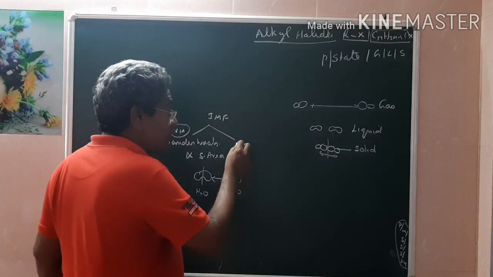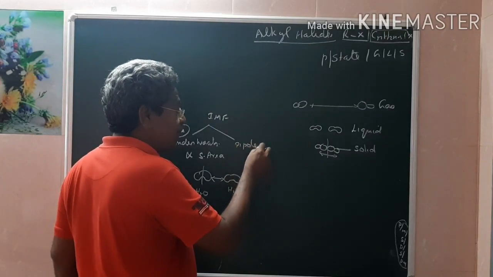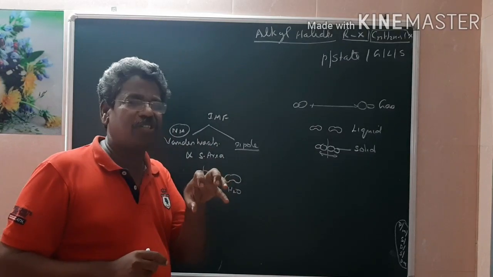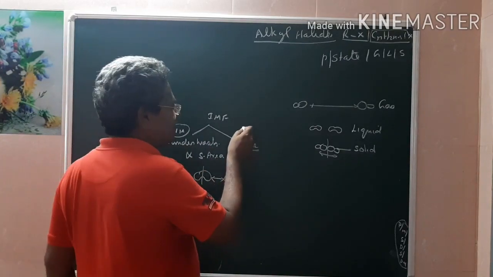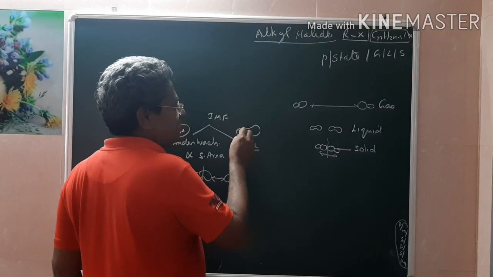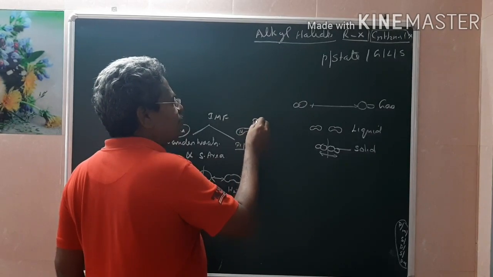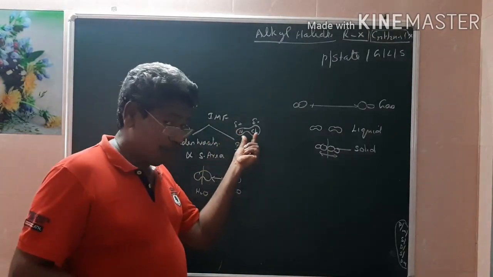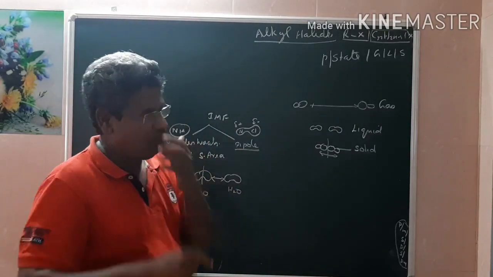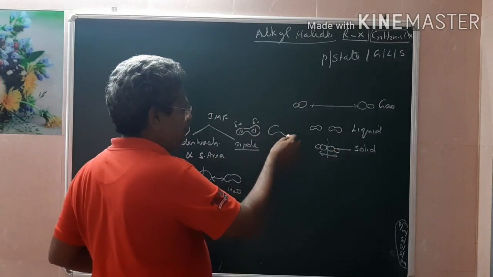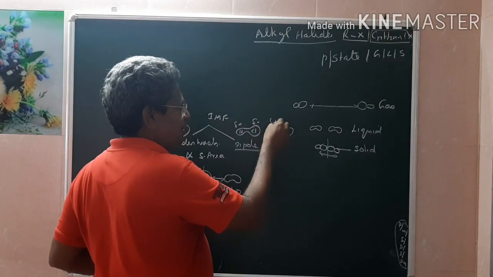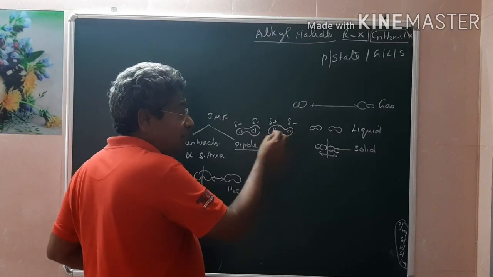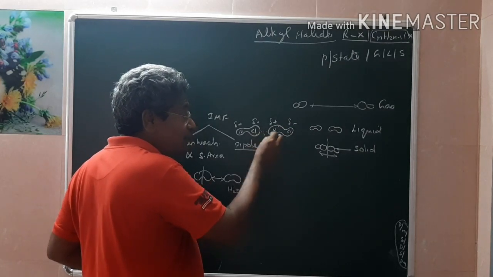Suppose the molecule already exists as a dipole, that means even though it is a molecule, one atom will have a small positive charge and the other atom a small negative charge. For example, consider a molecule of HCl. Cl has a small negative charge, H has a small positive charge. Any dipole molecule will interact with another dipole molecule. If this is plus and this is minus, now between these two molecules there will be a force. This is called dipole-dipole interaction.